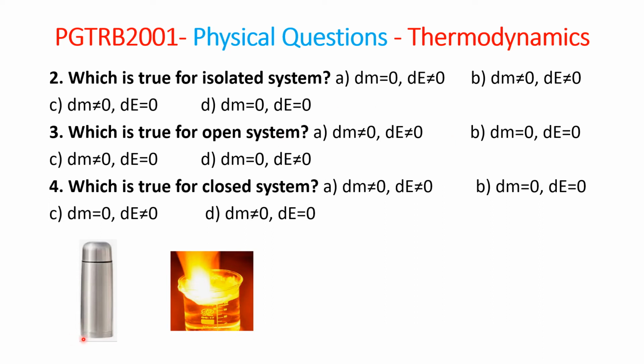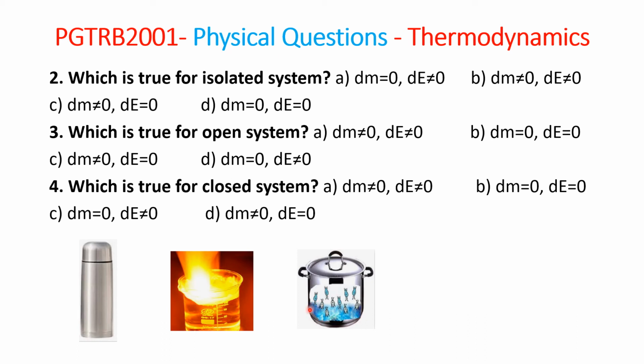And the last one, see, this is a closed system. The lid is closed. What is there inside we just cannot come to know, but we can realize the heat. While heating, we can realize the heat outside the vessel. So only the energy we can exchange. We can see the energy exchanging over here. So what is that? Energy is dE. So the dE is exchanging, which is not equal to 0. The other things are equal to 0.